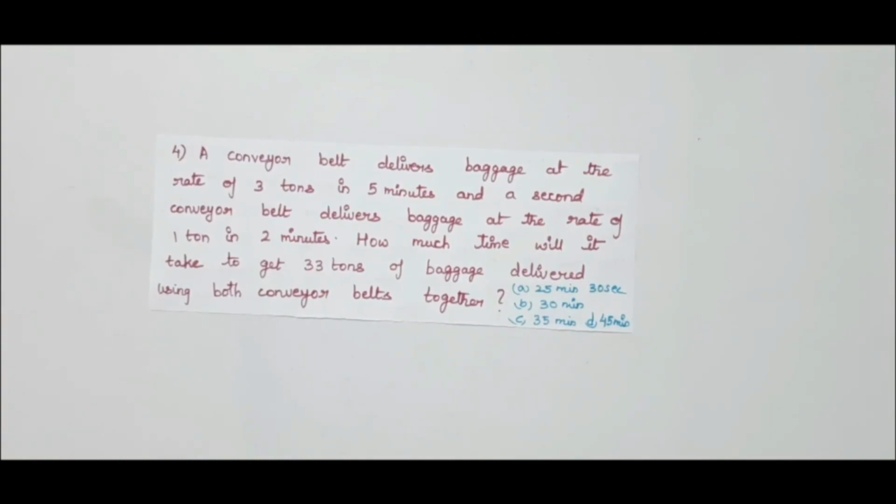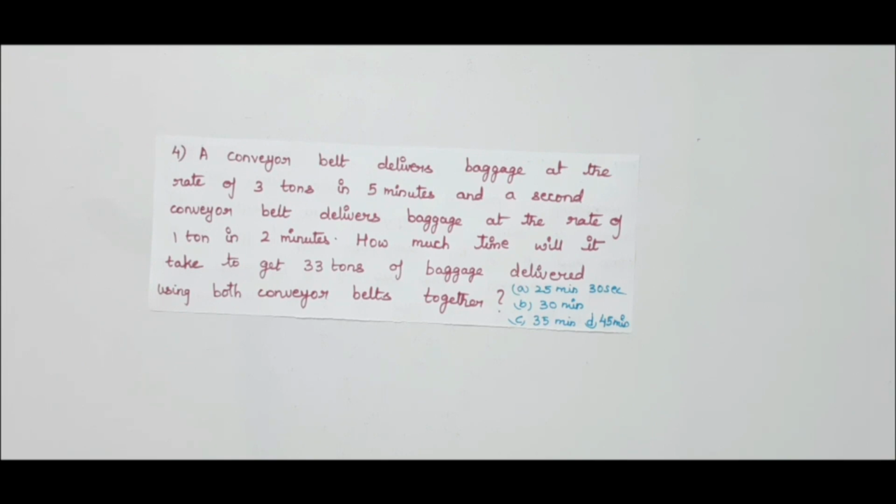Next problem. A conveyor belt delivers baggage at the rate of 3 tons in 5 minutes and a second conveyor belt delivers baggage at the rate of 1 ton in 2 minutes. How much time will it take to complete 33 tons of baggage delivered using both conveyor belts together? Options given as A 25 minutes 30 seconds, option B 30 minutes, option C 35 minutes, option D 45 minutes.